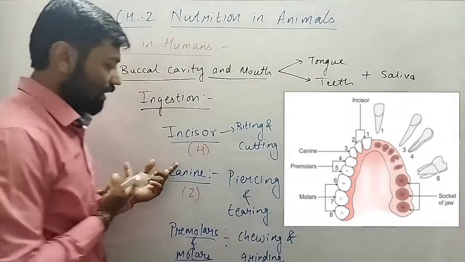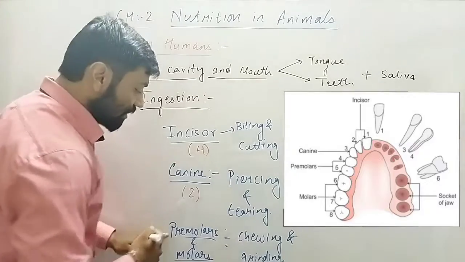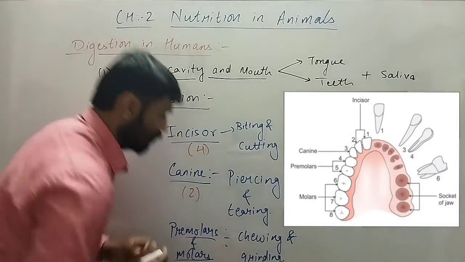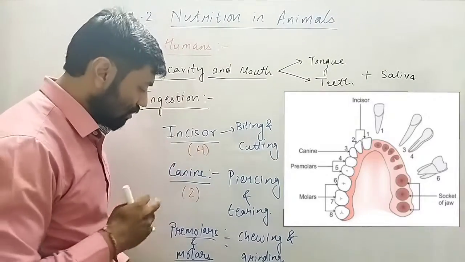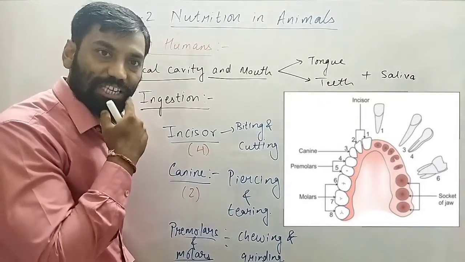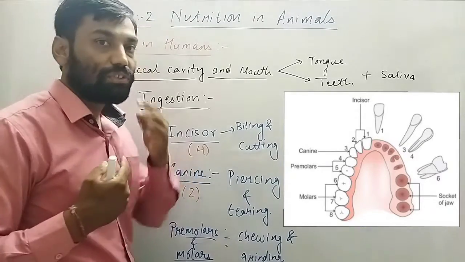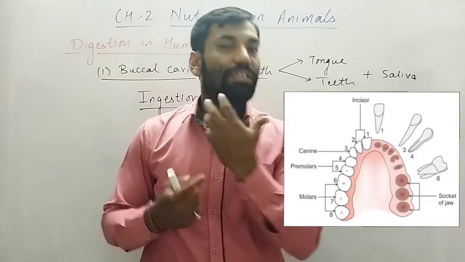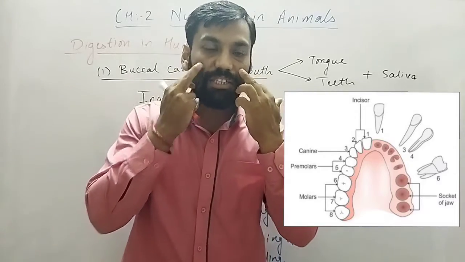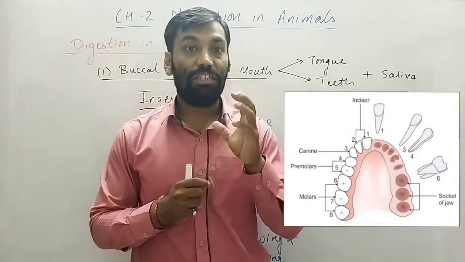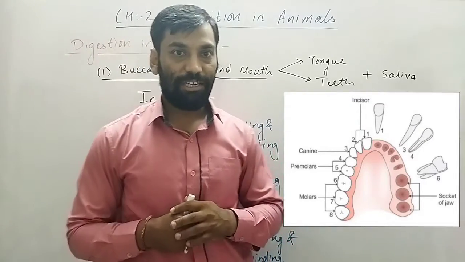So 2 canines and 10 molars and premolars. You can see the count: 10 and 2 is 12, and 4 is 16. So 16 teeth are in the lower jaw. Similarly, 16 teeth will be in the upper jaw. This is how our 32 teeth are composed, right.